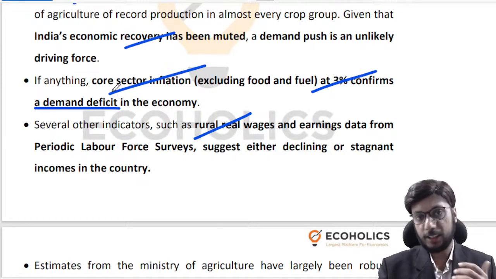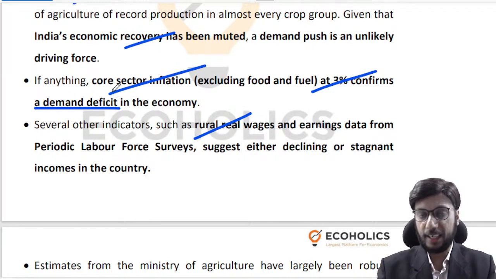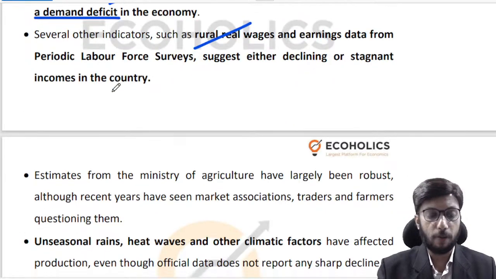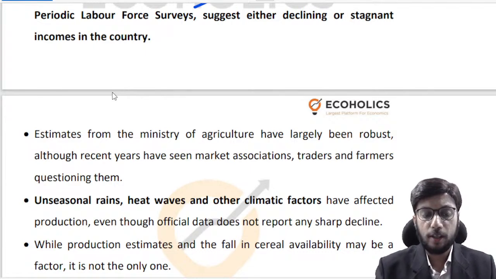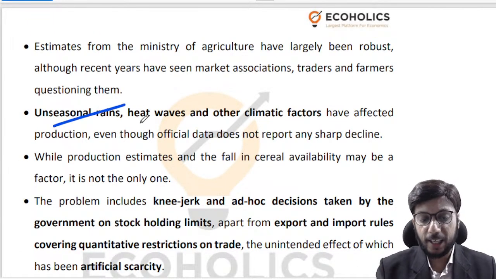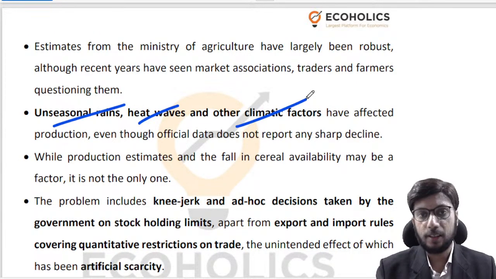Whenever core inflation is increasing, the demand situation is strong. Whenever core inflation is on the lower end, like it is at 3% right now, that indicates that the demand situation is not very strong, right? So supply is fine, demand is not so strong. We have definitely had unseasonal rain, heat waves, and other climatic factors, but they don't seem to have taken a very bad toll upon supplies. It doesn't merit food inflation being so sticky and so high for a longish period of time.